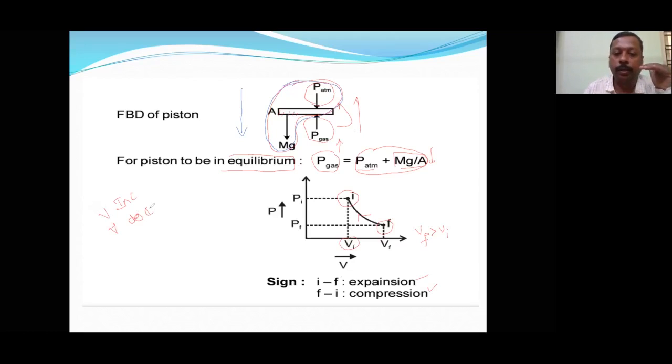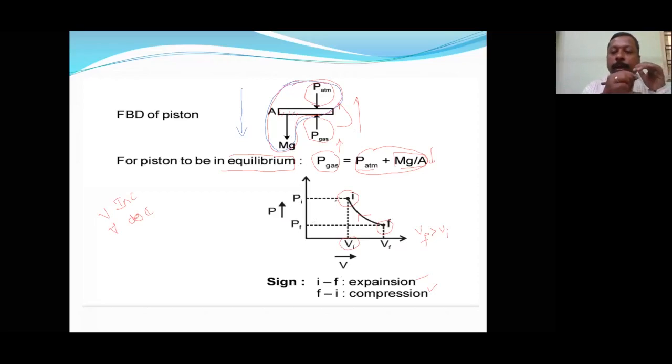You can see here, volume is lower and pressure is higher. When volume is higher, pressure will be lower. Pressure and volume are inversely proportional. An increase in volume will automatically decrease the pressure. If you increase the pressure, that means volume is decreasing. So that relation is already shown here.